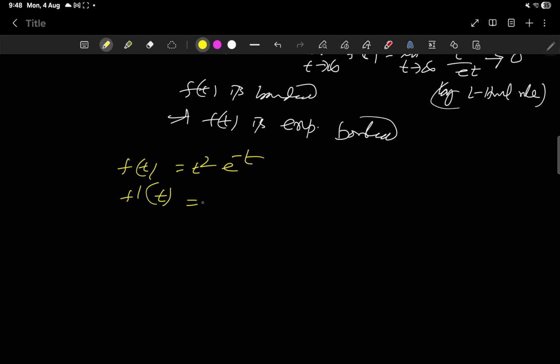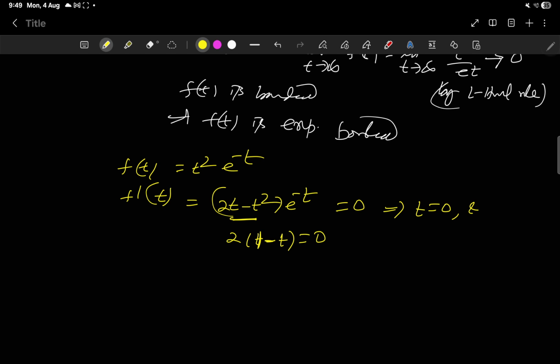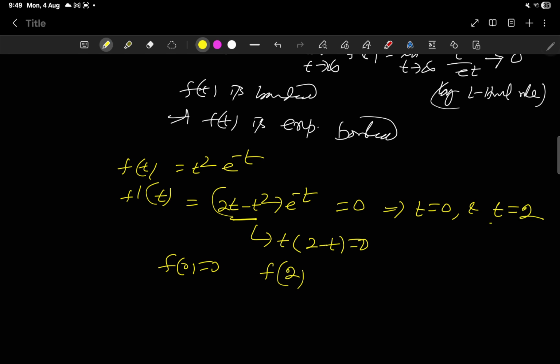And what is f'(t)? f'(t) will be 2t e to the power minus t minus t square e to the power minus t, equal to 0. If you simplify it, t into (2 minus t) is equal to 0, so t is equal to 0 and t is equal to 2. f(0) is 0, but f(2) yields the maximum value. f(2) will be 4 e to the power minus 2, right?